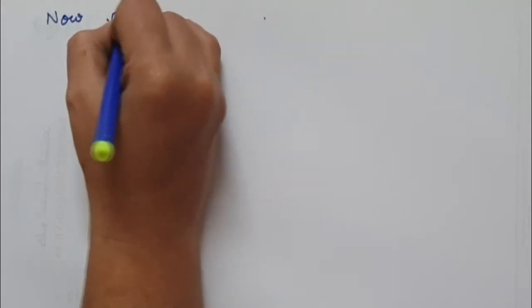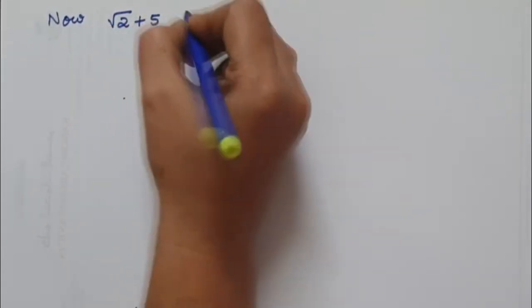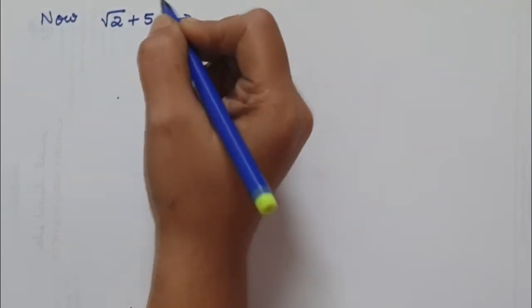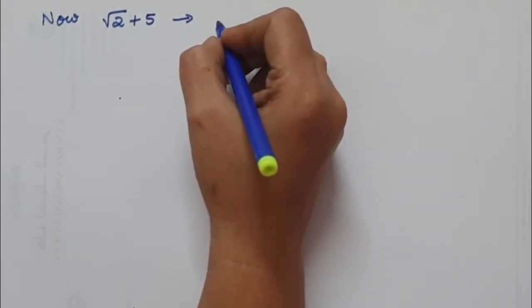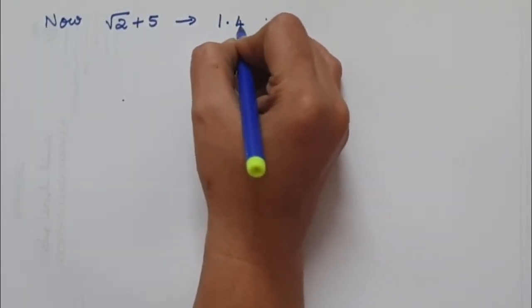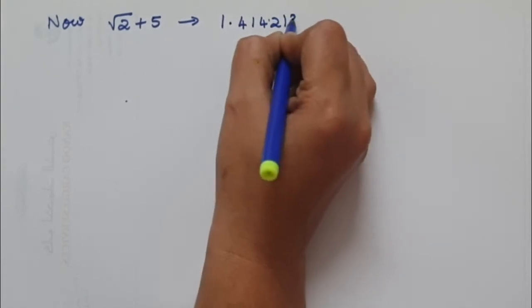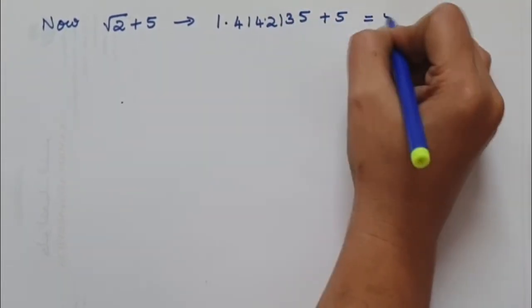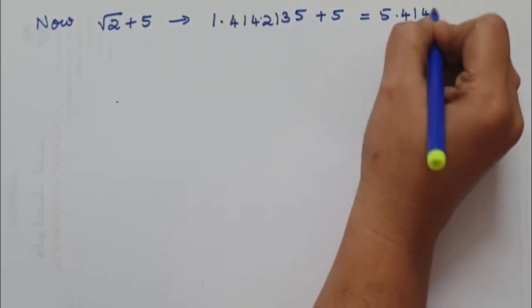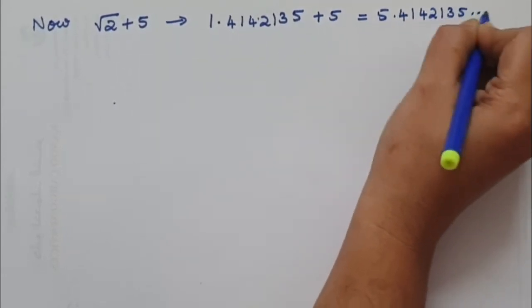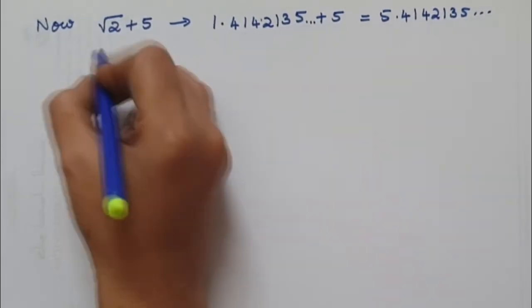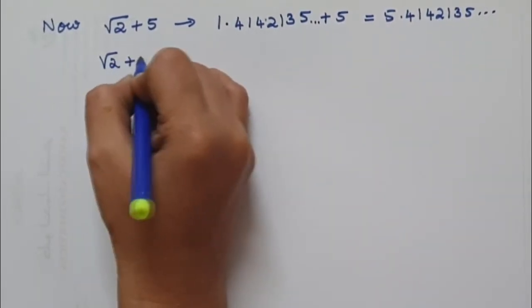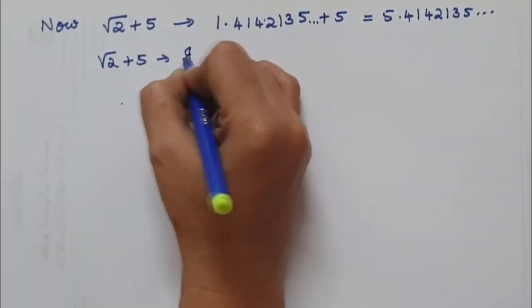To check whether root 2 plus 5 is a rational or irrational number: square root of 2, we know that it is 1.4142135, plus 5, when we add it, gives us 5.4142135, which goes on. So automatically this number, root 2 plus 5, is an irrational number.